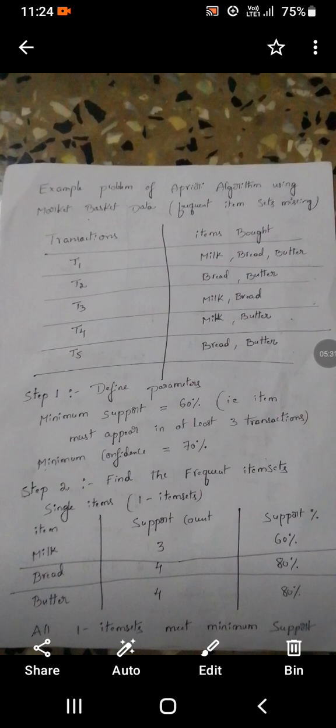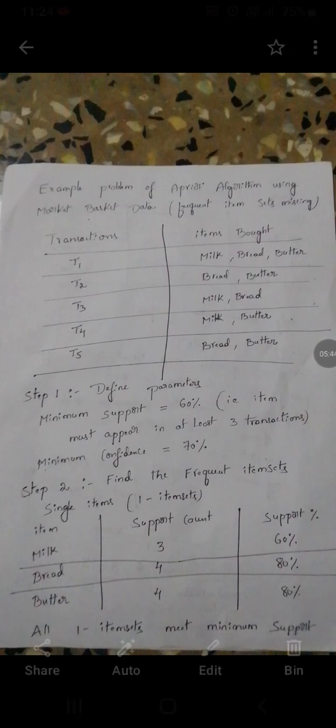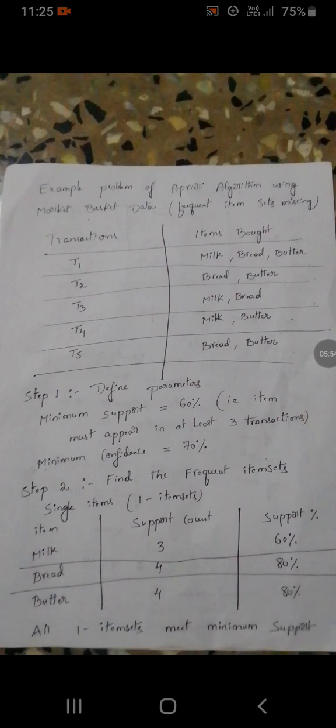In the same way, butter is also purchased. For all the single items, we must calculate the support count. Now, how much is it for butter? T1 has butter, T2 has butter, T4 has butter, and the T5 transaction has butter. That means the support count is 4.